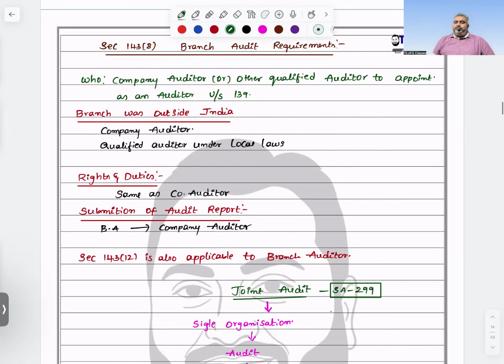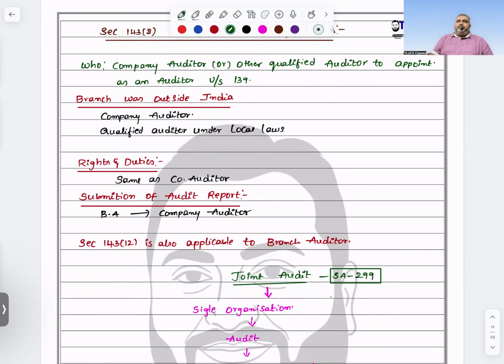Next, rights and duties are the same, no change, but restricted to that particular branch only. Fraud aspects are also applicable, Section 143 subsection 12, but only restricted to that particular branch only.